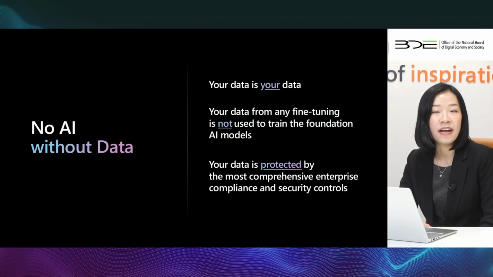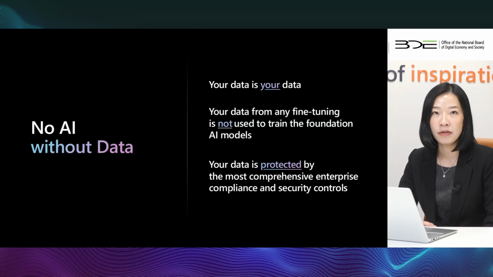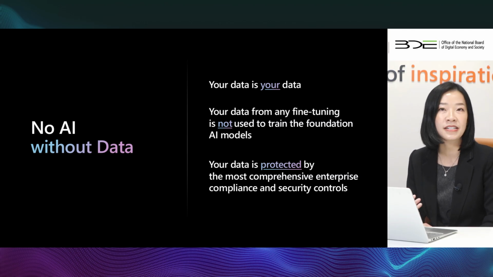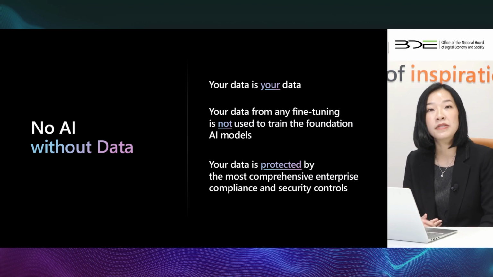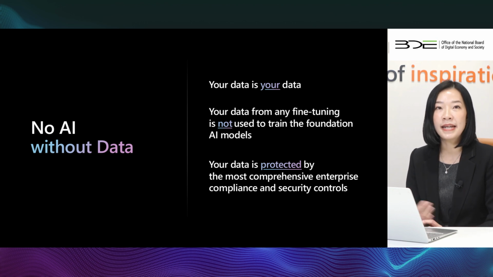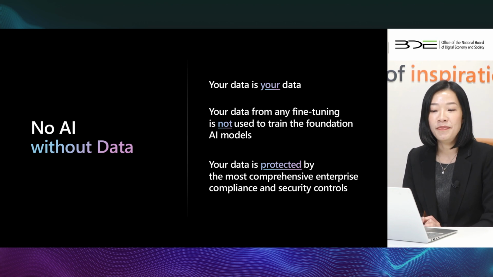For example, we can use the enterprise-grade Copilot for work-related tasks, but not the personal one. This highlights that an AI system relies on data in order to function well. If the data is not clean and not of high quality, it will also impact the accuracy and performance of the AI. So no AI without data.